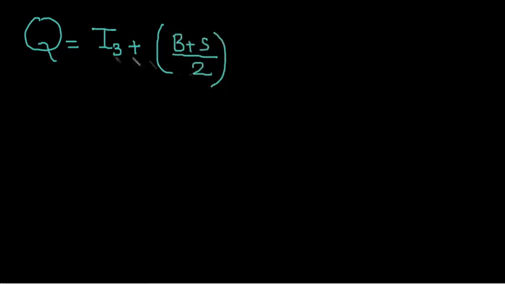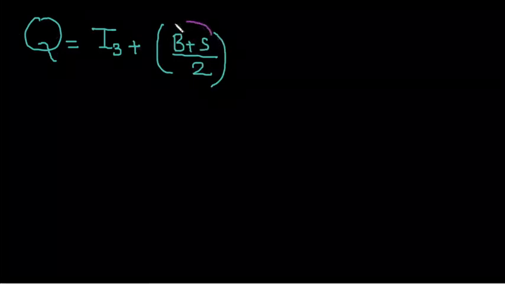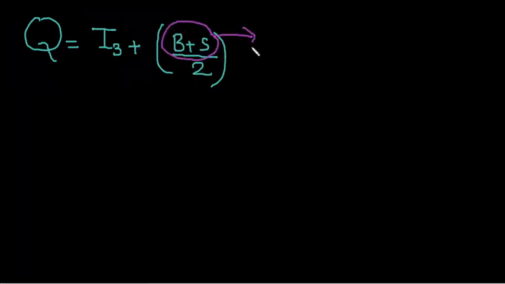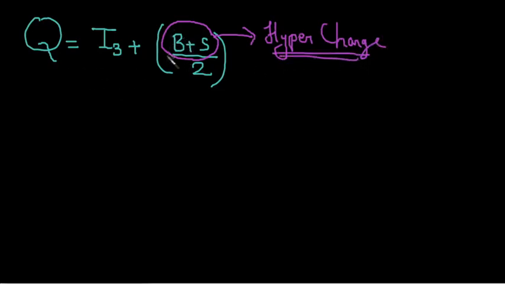So in previous lectures we have discussed this formula: Q is equal to the third component of isospin plus (baryon number plus strangeness) upon 2. In this particular formula, the term baryon number plus strangeness is called hypercharge. So whenever hypercharge is asked, you need to know the baryon number of that elementary particle and the strangeness. If you add both of them, you will get the hypercharge. So this is the definition of hypercharge.